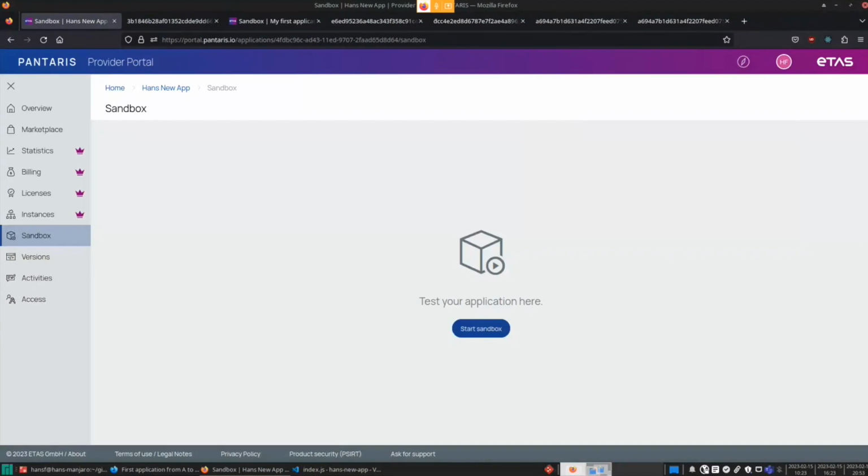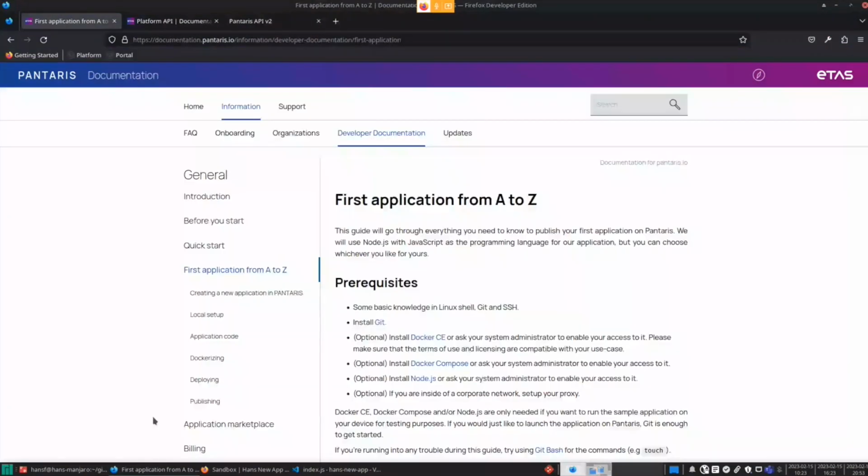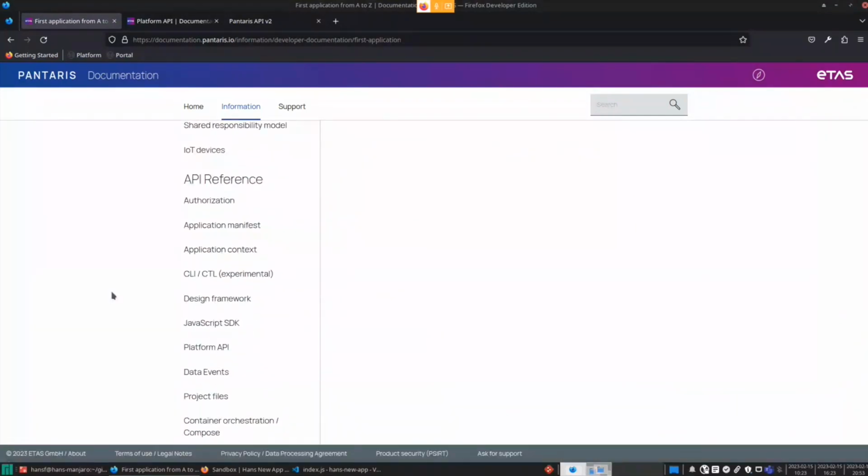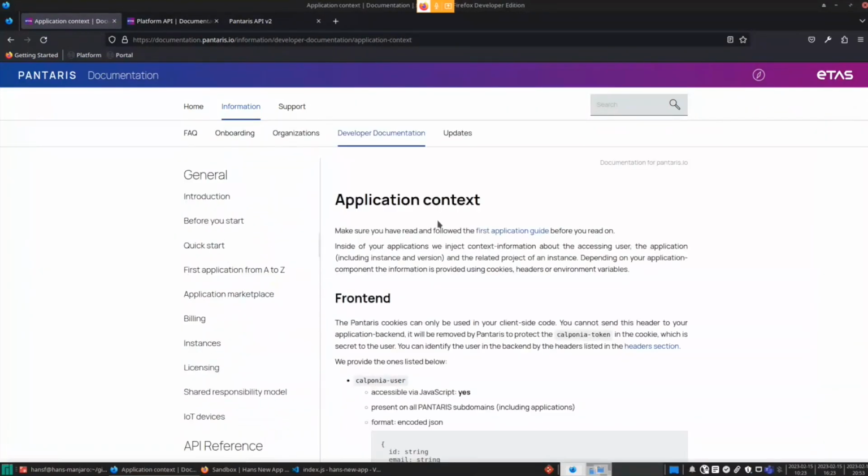So the next step, we will use our internal API to get more project data. Maybe therefore I can show you here in this section, application context. We provide different contexts in the front end.